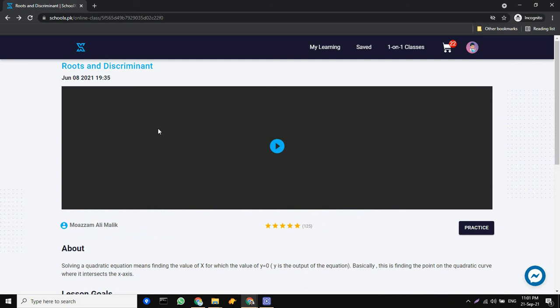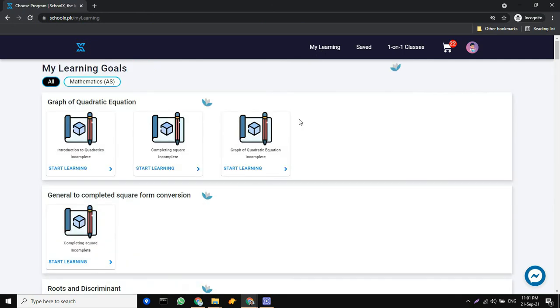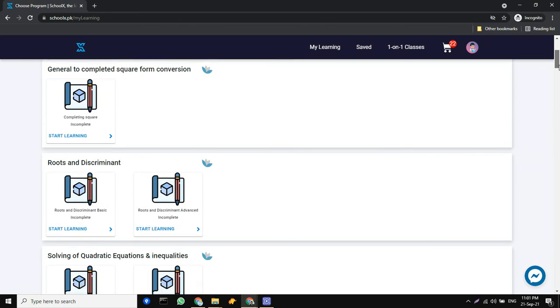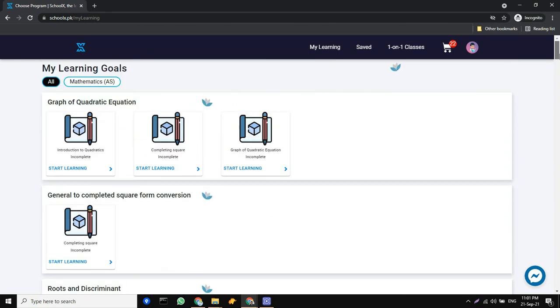And this is how the platform learns whether the student has actually performed well or is underperforming in this particular course. The student can always access their learning path and their learning curve in the My Learning portal available on the SchoolX website. So when we click here, the student will see all of the learning outcomes which are supposed to be completed against this particular course. And we can see that the student has a lot of these marked as incomplete.